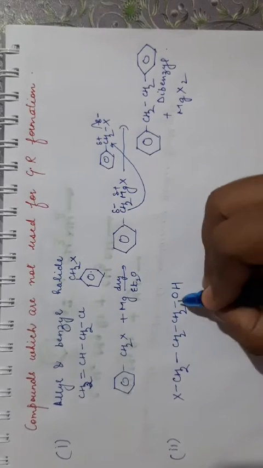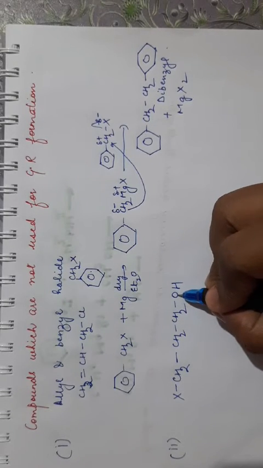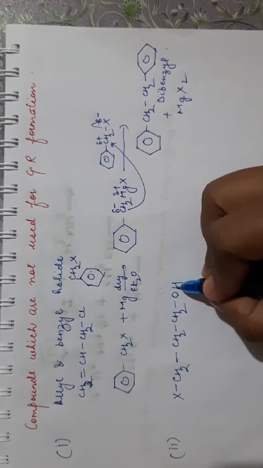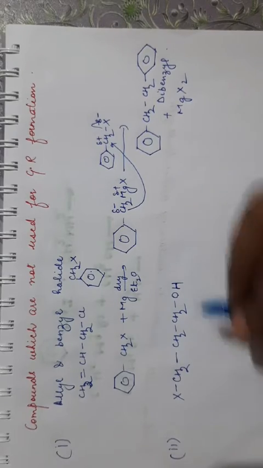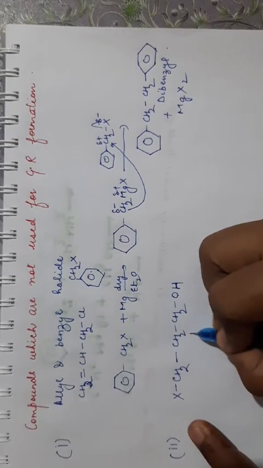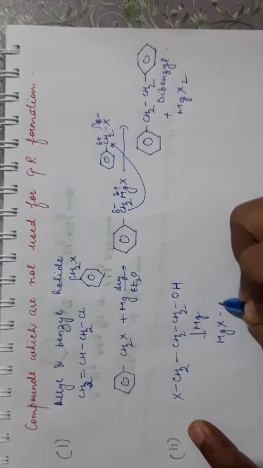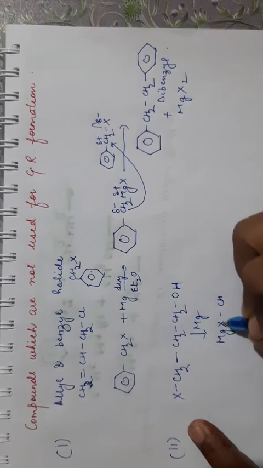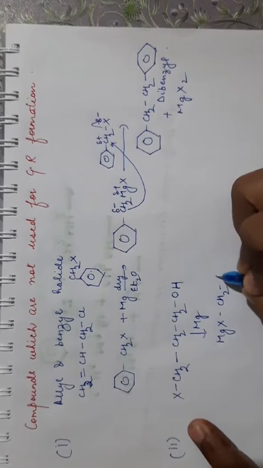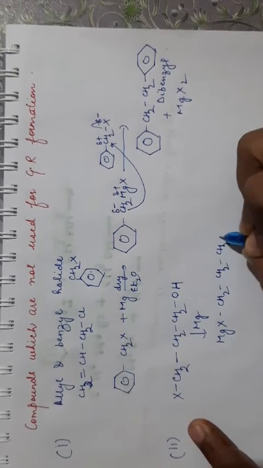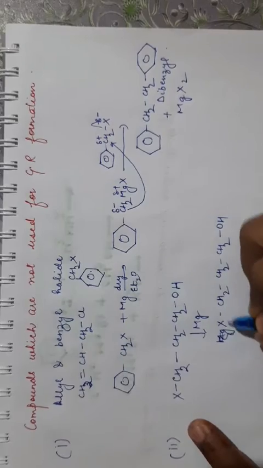CH2OH. Now in this, hydrogen is attached to an electronegative atom O, so this is an acidic hydrogen. So what will happen? Initially if you react it with magnesium in presence of dry ether, it will form CH2OH, MgX.